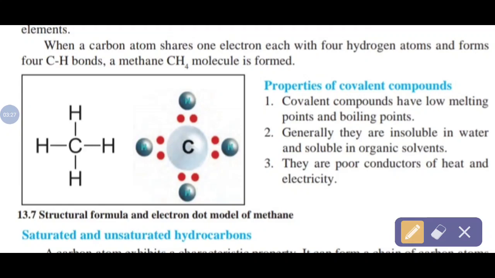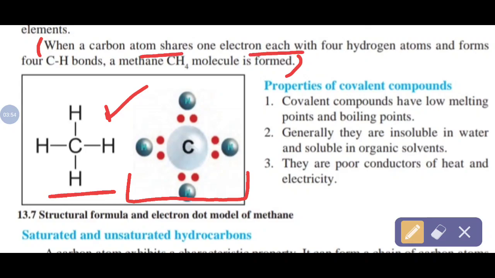How is a methane molecule formed? So these two lines are the answer and you draw the structures. This is a structural formula, this one. And for your understanding, this is an electron dot structure. Remember, when a carbon atom shares 1 electron each with 4 hydrogen atoms, that is showing in the diagram.